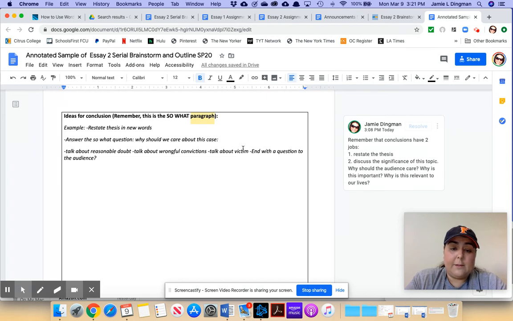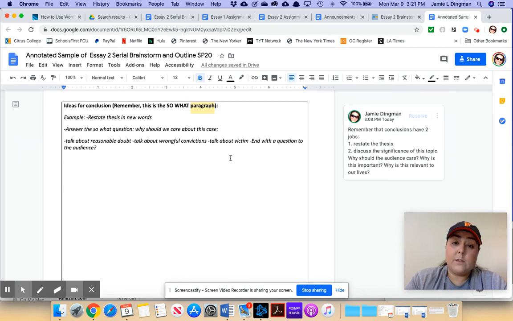You can also talk about the victim, talk about Hay. You can talk about Adnan himself being a victim, especially if he has been wrongfully convicted. Or if there is enough reasonable doubt that he should not have been convicted, then isn't he also a victim? And the sample that they put here, or the idea they put here, is maybe end with a question to the audience, which is a good technique, right?